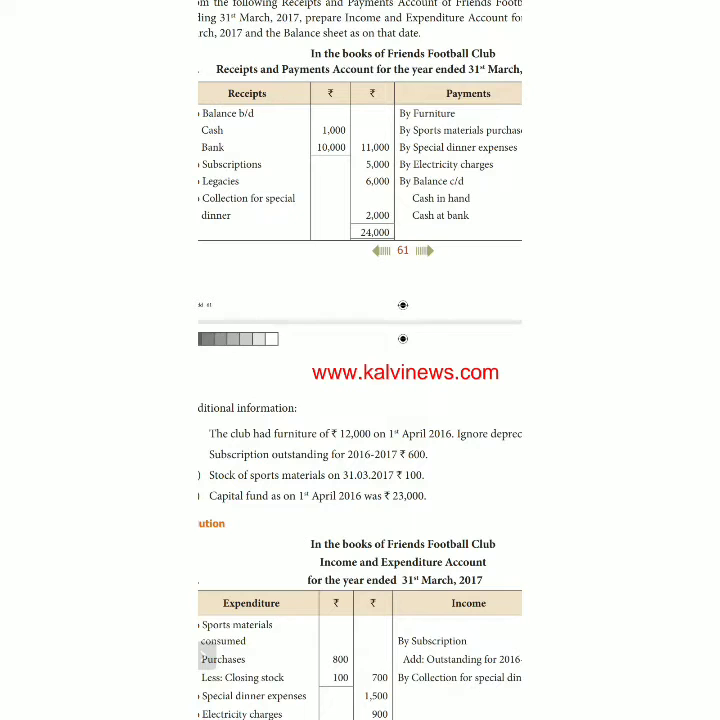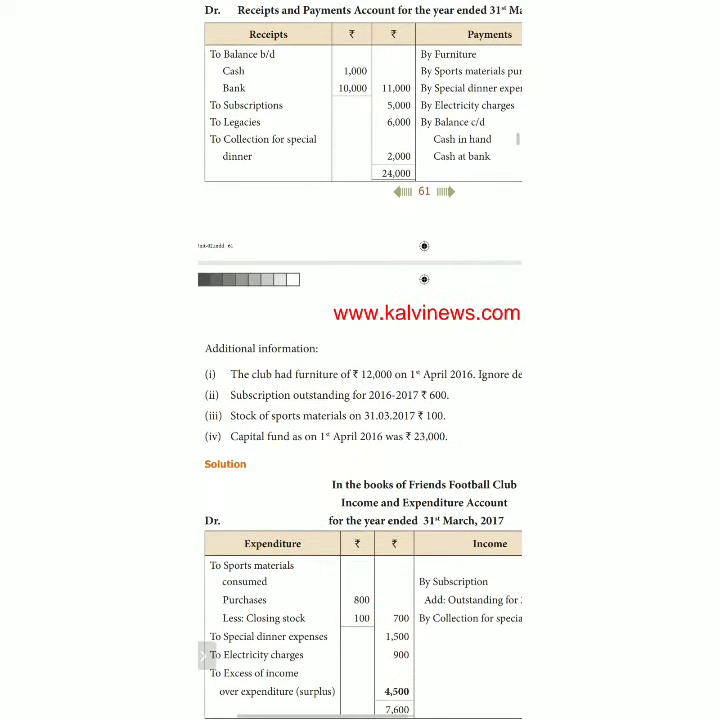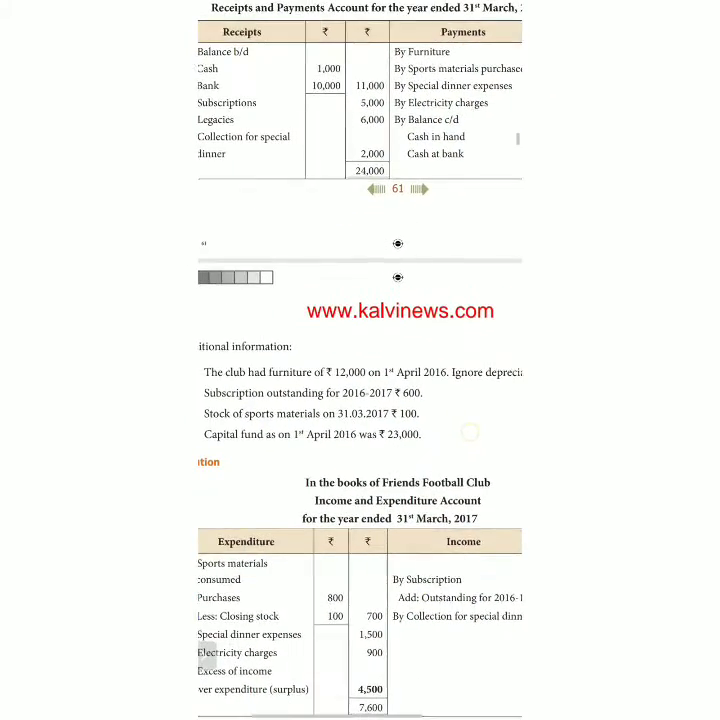So already on the payment side they bought furniture for 7,000 rupees. The opening balance of furniture is 12,000. The sum itself says no depreciation. So in the balance sheet they would give the opening balance of furniture 12,000, add this year's purchase of furniture 7,000, total 19,000, on the asset side of the balance sheet. Don't forget it. Subscription outstanding for the year 2016-17 is 600. What is the accounting period?